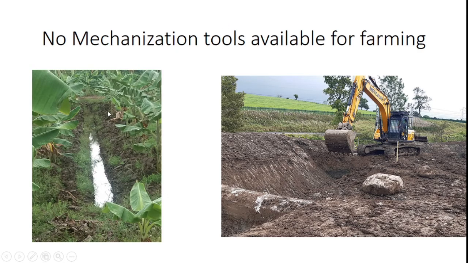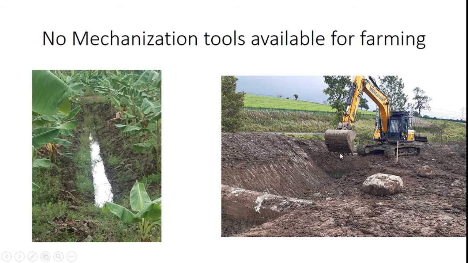Here you see in banana fields there is no narrow channel cutting machine available. You should be aware of how we manufacture narrow channel cutting machines. In bigger channels we can produce larger channels with larger machines. Those larger machines can't enter inside the farm, which is the major problem with the banana field. So you should identify a compact narrow channel cutting machine for making these kinds of narrow channels in between two plants, which is also one of the important inventions needed in banana farming.